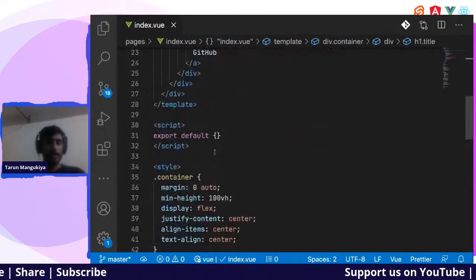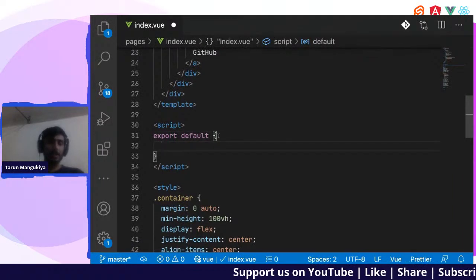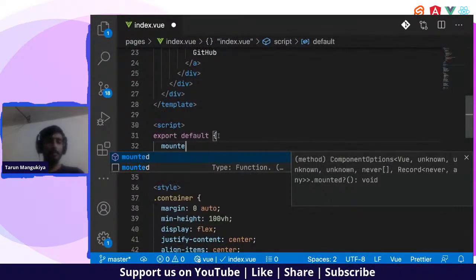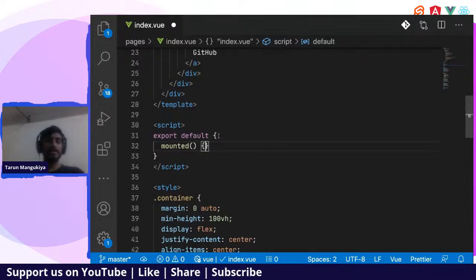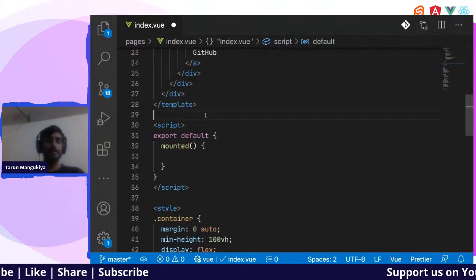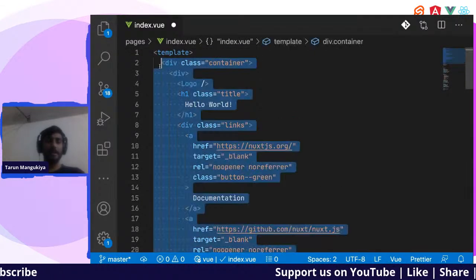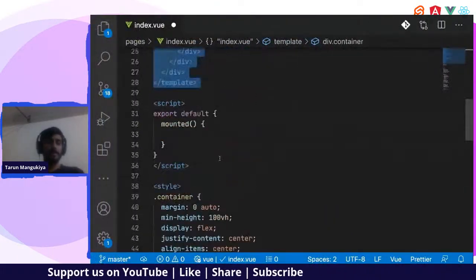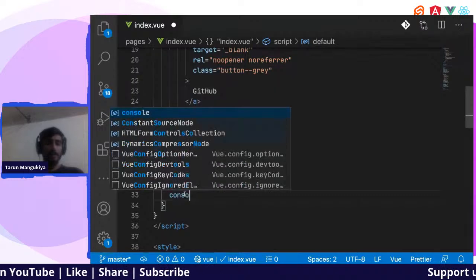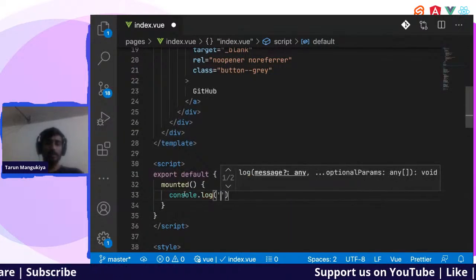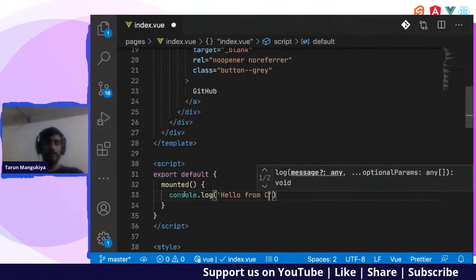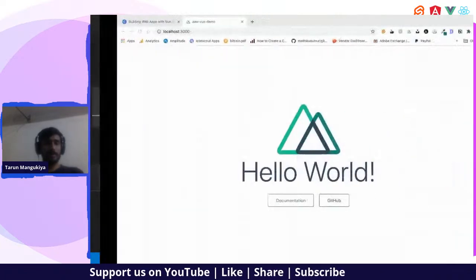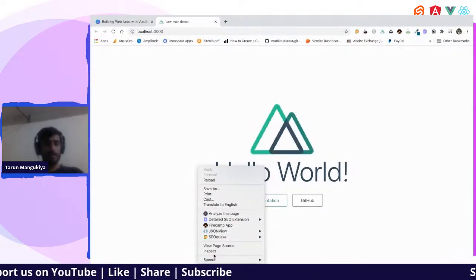Let us try to add, let's say, a console log. So there is a method called mounted, which gets called when the HTML DOM gets mounted to the web browser or our page. At that time, let us call console.log hello from console. Okay, let's see if this works.